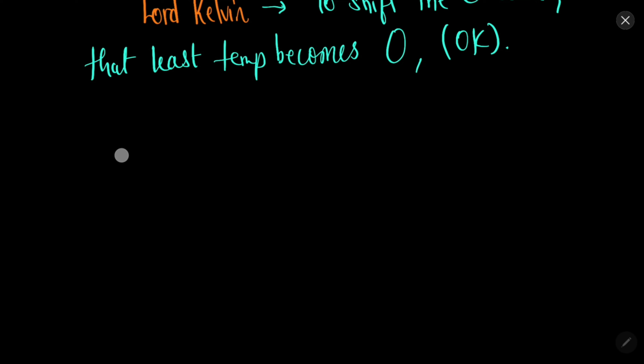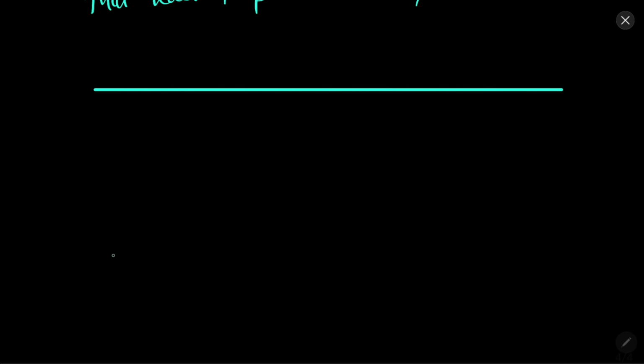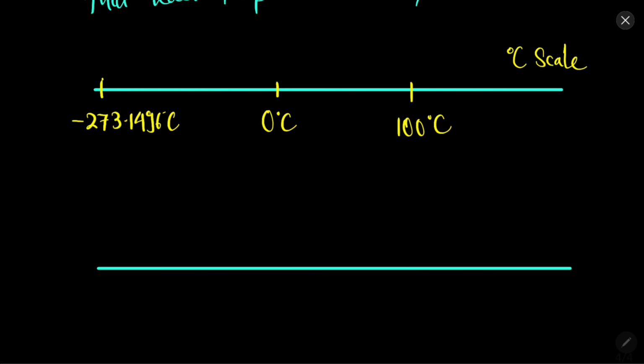So let's draw two scales. On the degree Celsius scale, the least temperature is minus 273.1496 degrees Celsius. Water melts at 0 degrees Celsius, water boils at 100 degrees Celsius, and so on. On the Kelvin scale, the least temperature is considered to be 0 Kelvin.